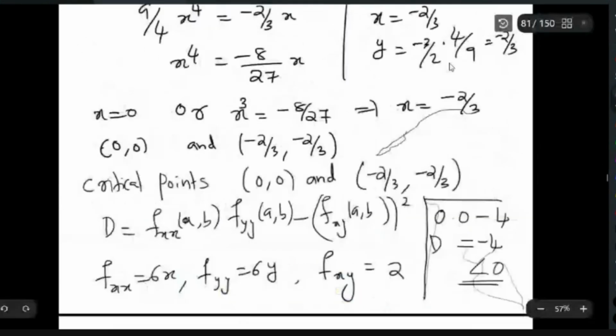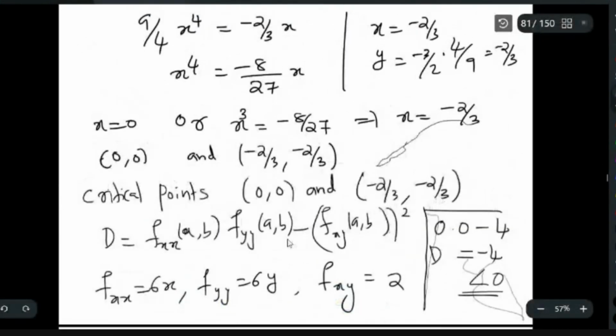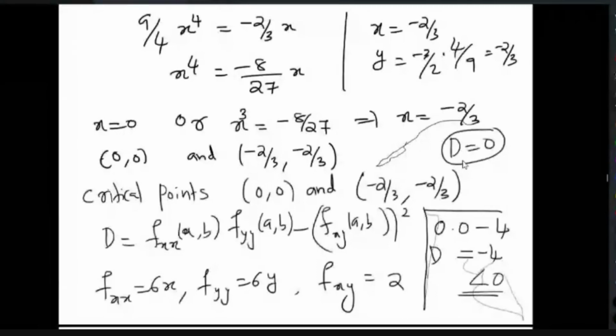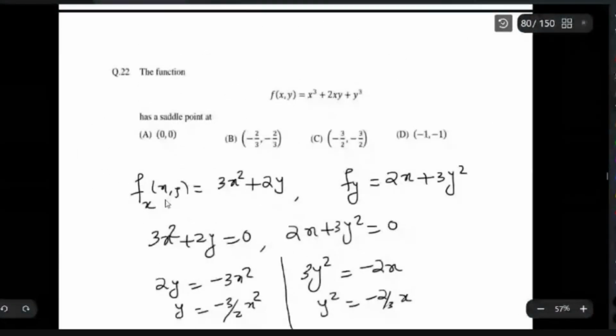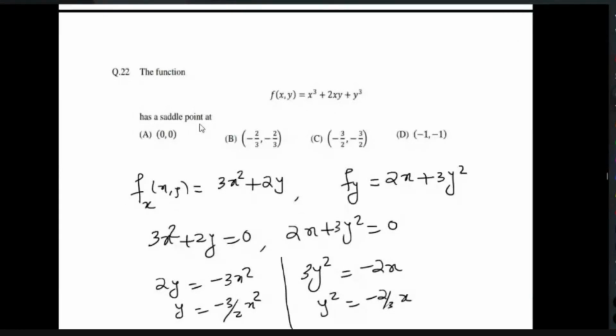Similarly, you can look at the point minus 2 by 3, minus 2 by 3. The same way, just substitute here and compute it. You will get D is equal to 0 there. So you cannot give any conclusion about minus 2 by 3, minus 2 by 3. So the saddle point is nothing but 0, 0. The function has a saddle point at 0, 0. This is the answer. Is that clear?